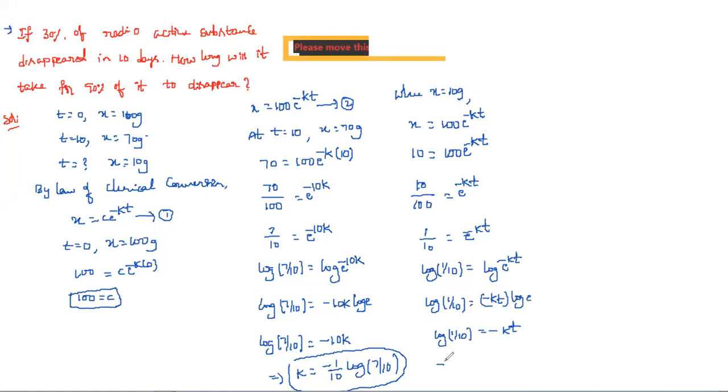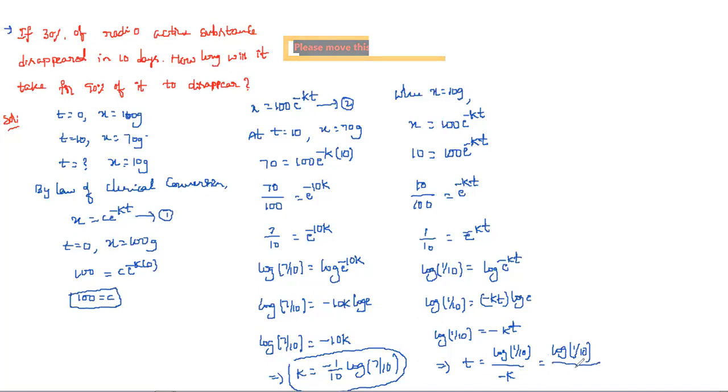I require the value of t, so t is equal to log 1 by 10 by minus k.